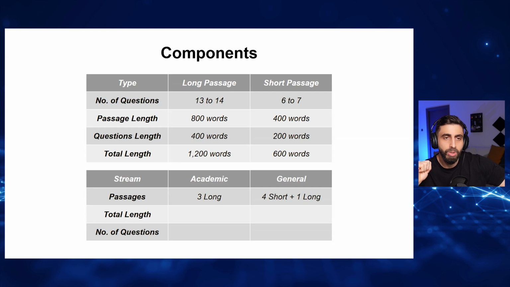But since 1 long passage is technically equal to 2 short passages, roughly you're going to be getting the same number of words. Because 1 long passage is 1,200 words. Multiply this by 3, it's 3,600 words. The same thing applies to the short passages. If you multiply 600 by 4, plus 1,200, it's roughly the same number.